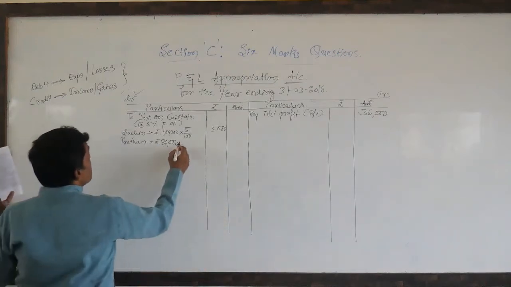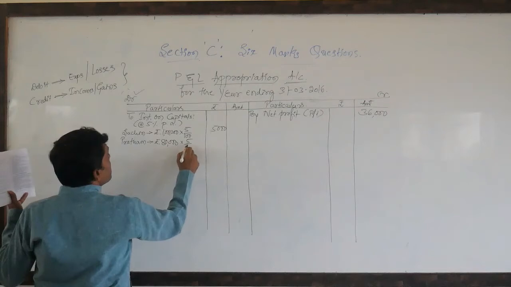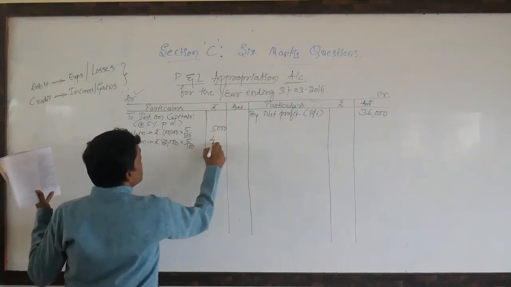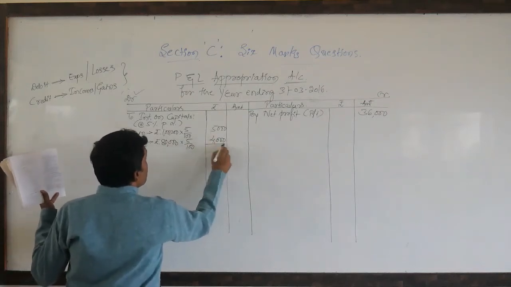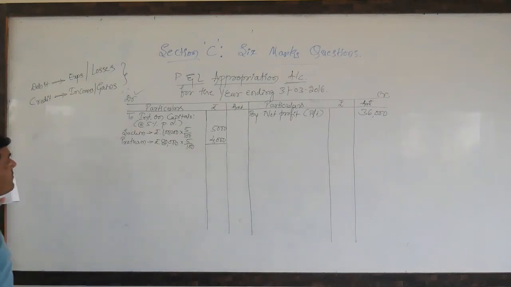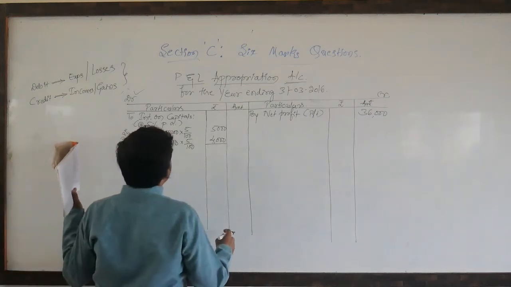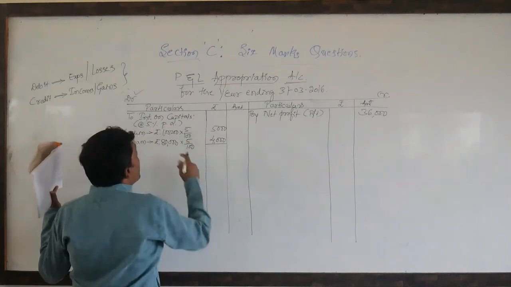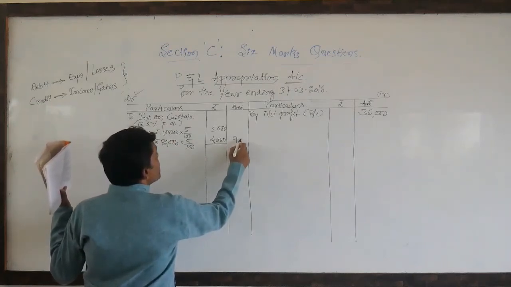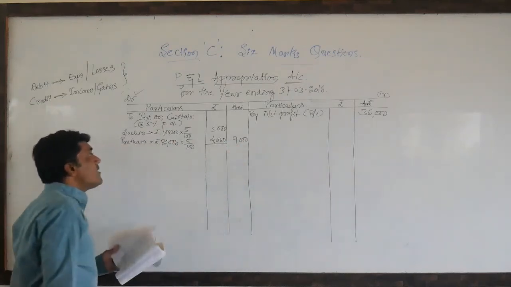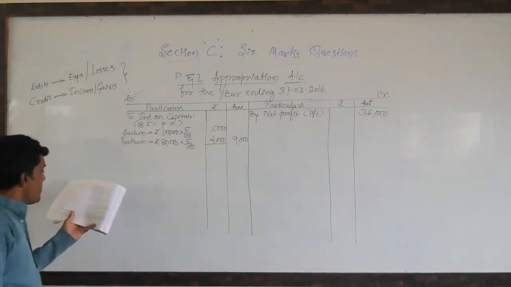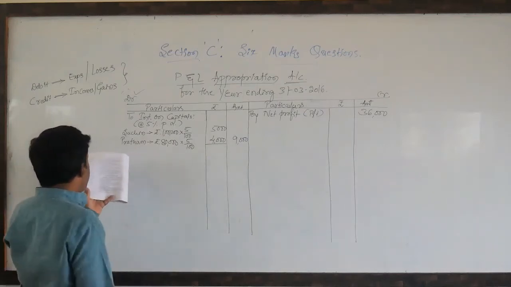So 80,000 at 5% means 4,000 interest on capital for Pratham. Now the total interest on capital including both the partners is rupees 9,000. The first adjustment is over.